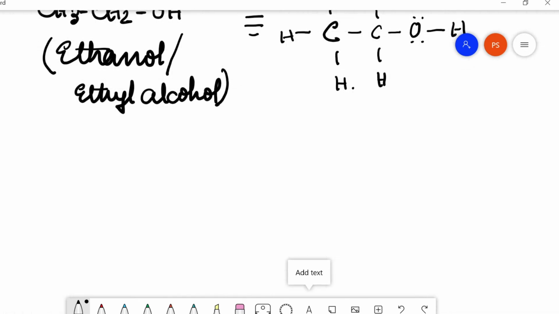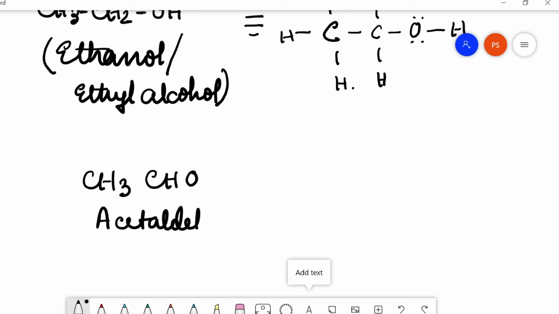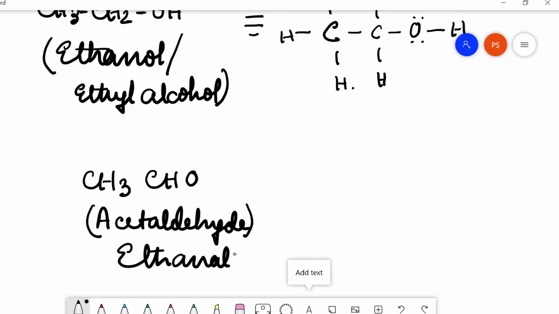Let's take another example. The name of this compound is acetaldehyde. The IUPAC name is ethanal. The skeleton structure of this compound is like this.